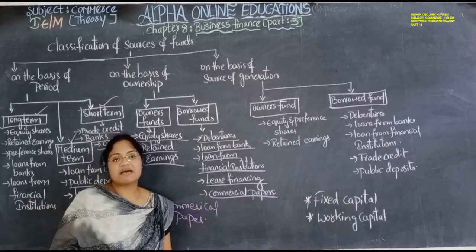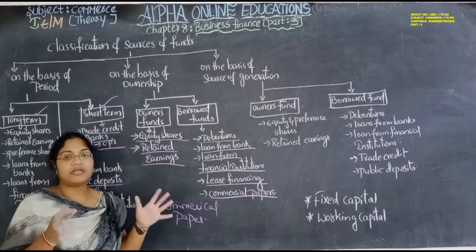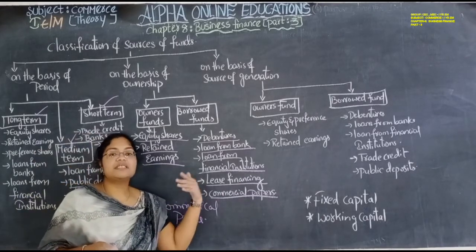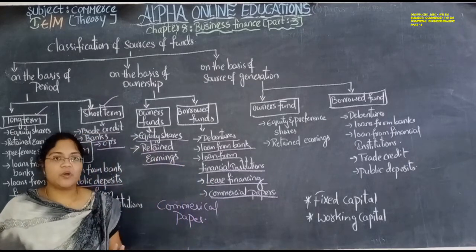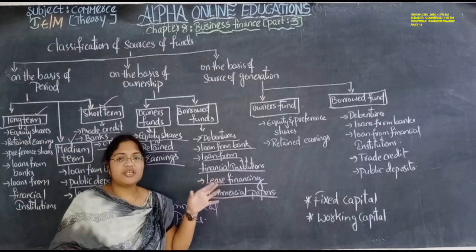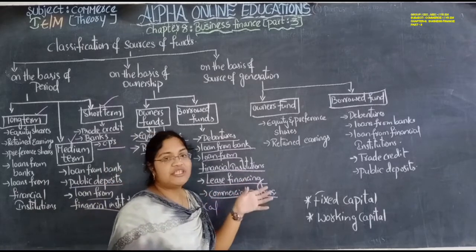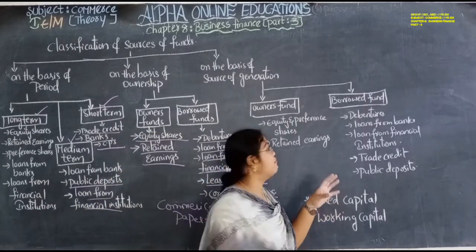Commercial papers means a written agreement that the person is not ready to pay now, he will pay sometime in the future. Okay, this is a very short period. 180 days or 192 days, that is the time duration.